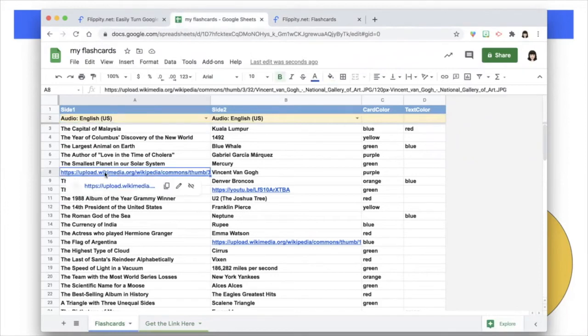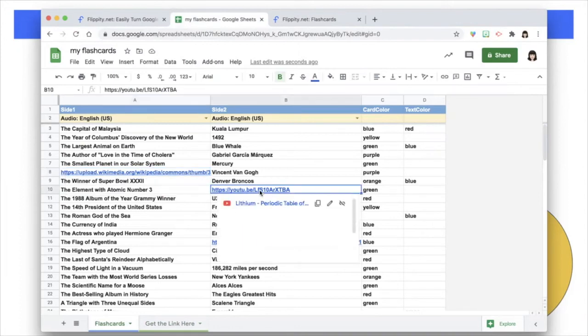Here's where you see the example of a link that was placed in from the web for the image of Van Gogh. Over here is where the video is that I showed you on the flashcard. So it's a matter of just getting the YouTube share video link right there. So they can appear on either side, side one or side two.